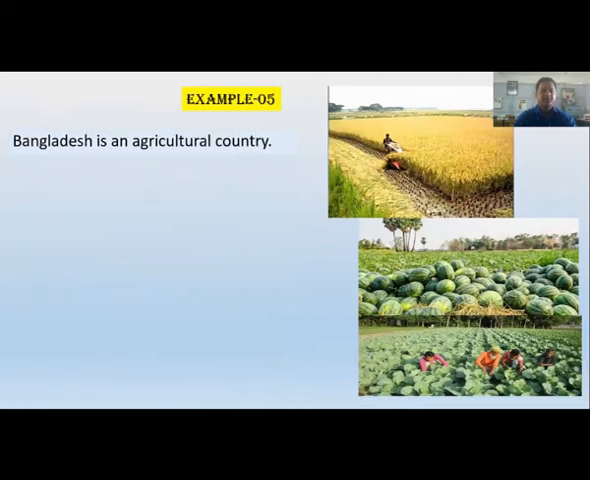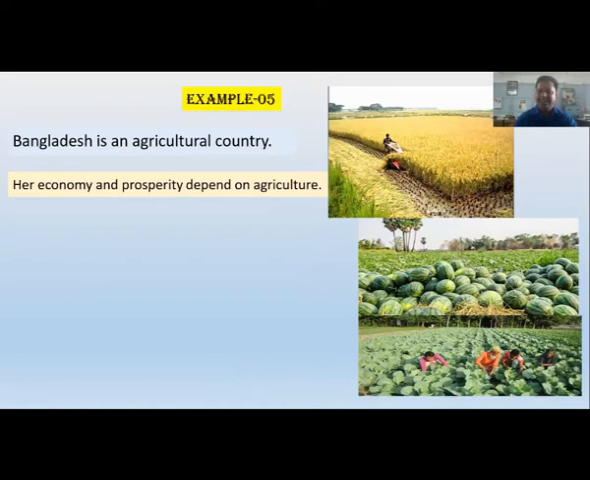Example 5. What we have here, Bangladesh is an agricultural country. My first sentence is Bangladesh is an agricultural country. My second sentence is our economy and prosperity depend on agriculture. What we have to do, we have to connect these two sentences together. We have to use a sentence connector at the beginning of the second sentence so that we can make connection between these sentences.